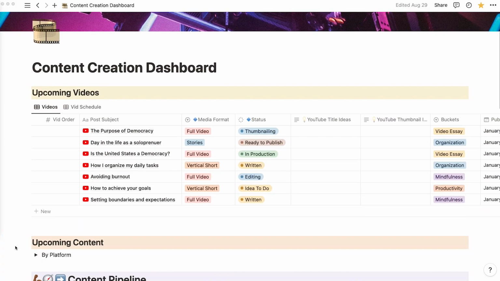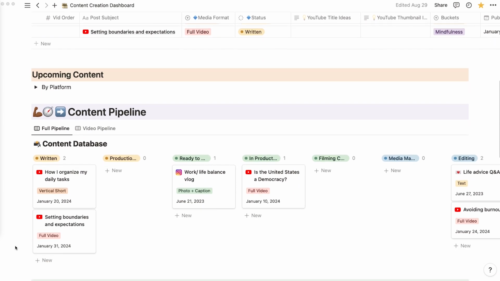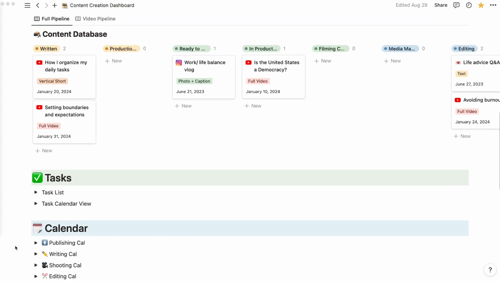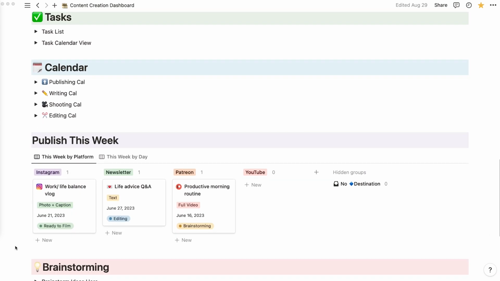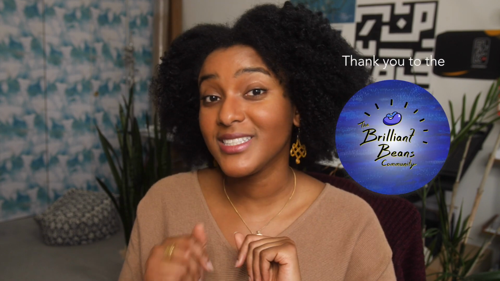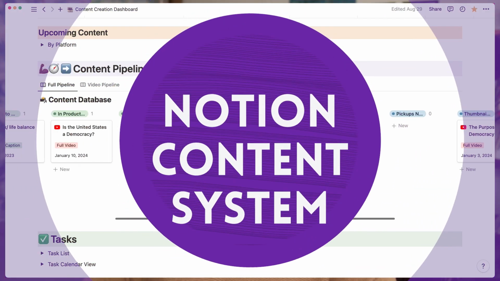Notion allows you to streamline your video production workflow so that you have all of your ideas, inspiration, and content tasks in the same place. I've been using Notion for 3 years, and it's what I'm currently using to plan my new YouTube channel, Bean Thinking, and if you're a longtime viewer of this channel, you know that's in the works. And Notion completely changed the game and really helped me to organize my YouTube system. So today I'm giving you a little tour and showing you around my Notion content creation system.